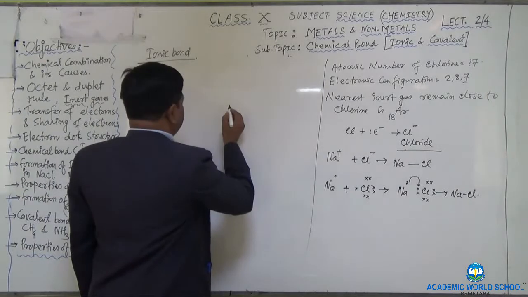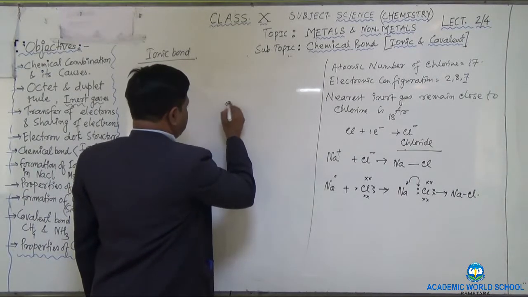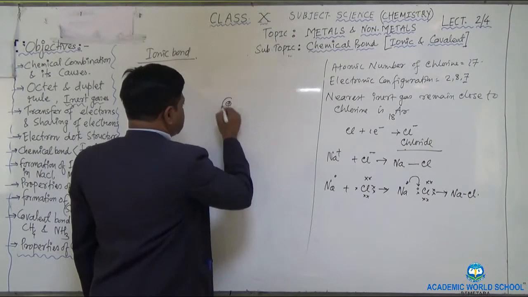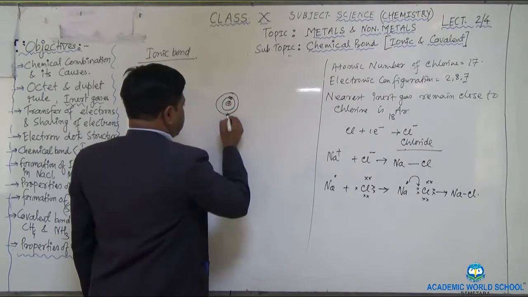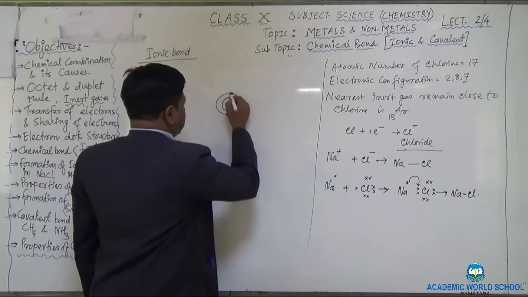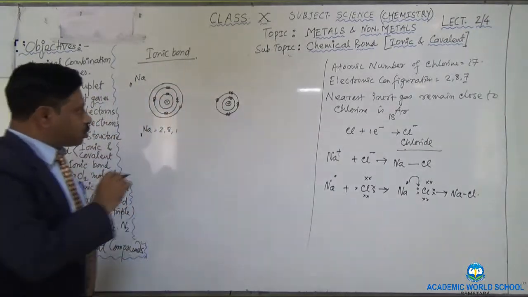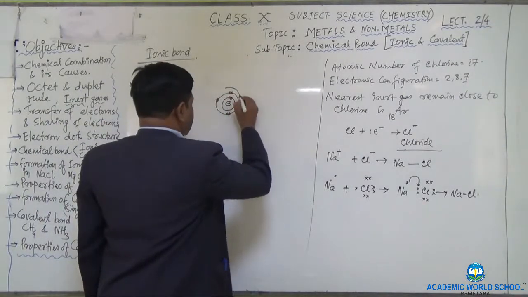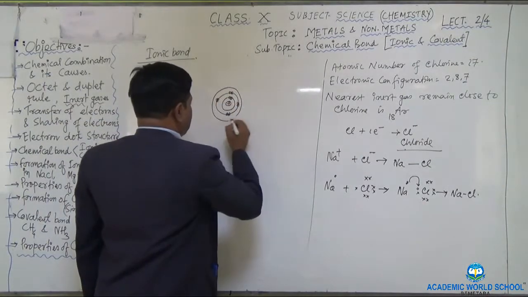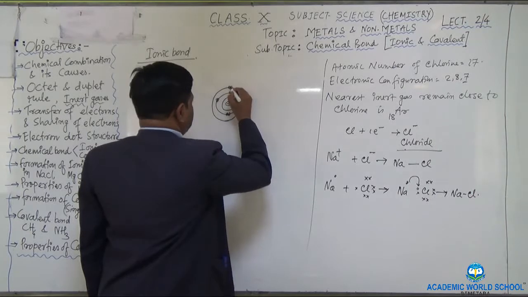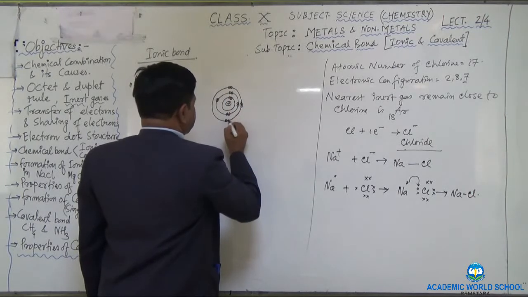Similarly, you can do it for chlorine also. Chlorine, first the nucleus. Then the first orbit, 2 electrons. Second orbit, how many electrons? 8. The maximum number of electrons in the second orbit is 8. Next is the third orbit, the last orbit, which will contain 7 electrons, 2, 4, 6 and 7.